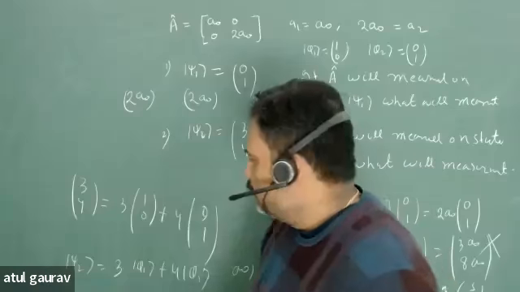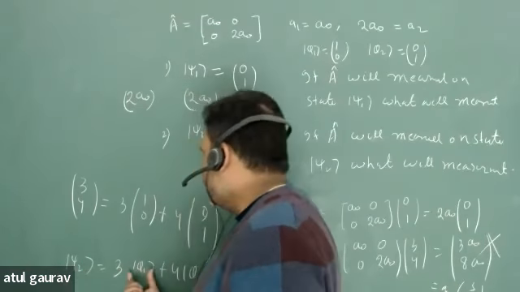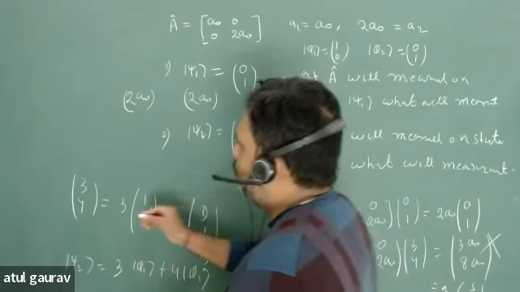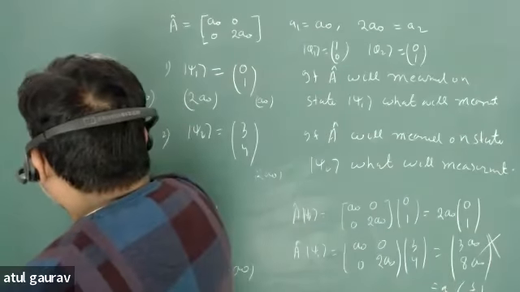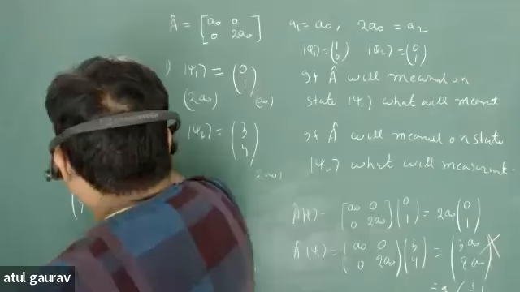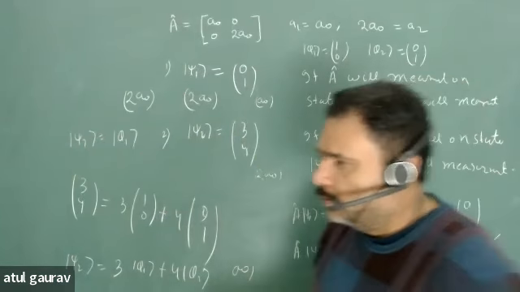This psi 2 is written in a basis of eigenstates phi 1 and phi 2. The psi 1 is nothing but phi 1, isn't it?